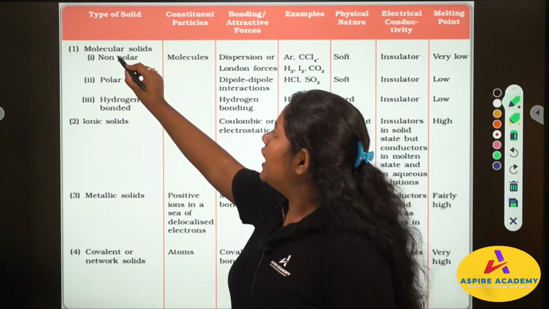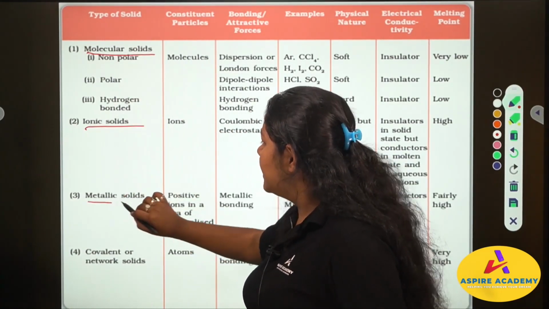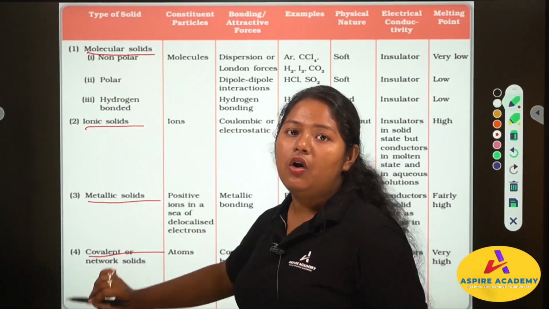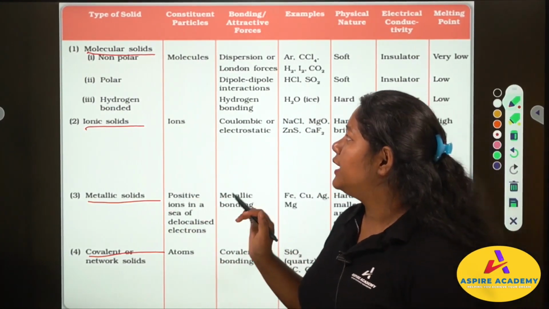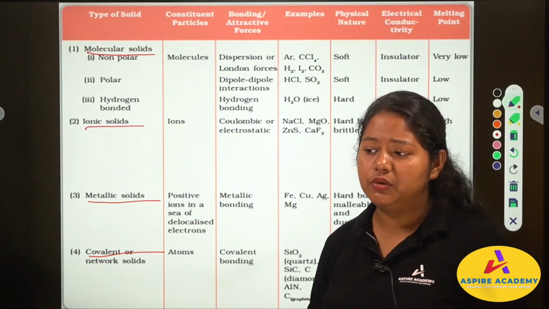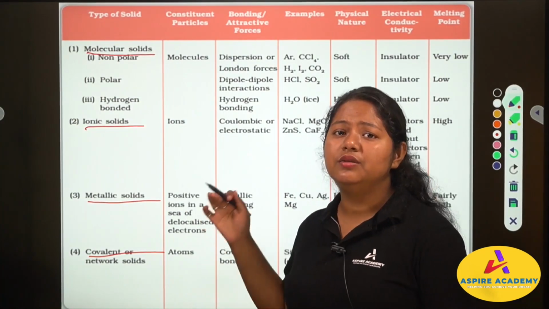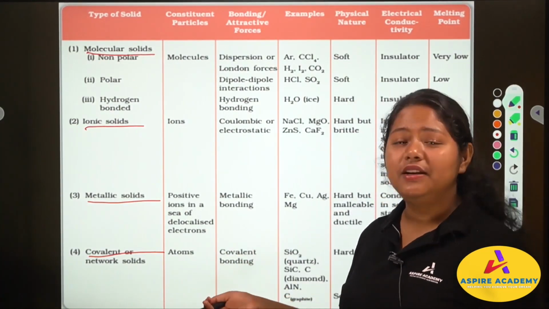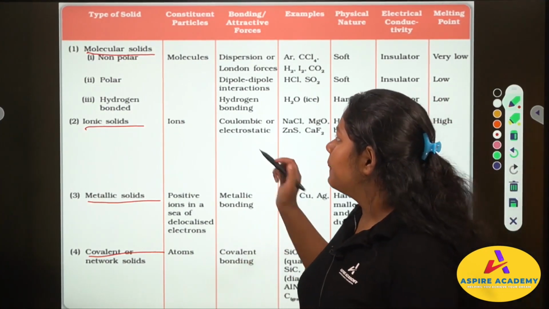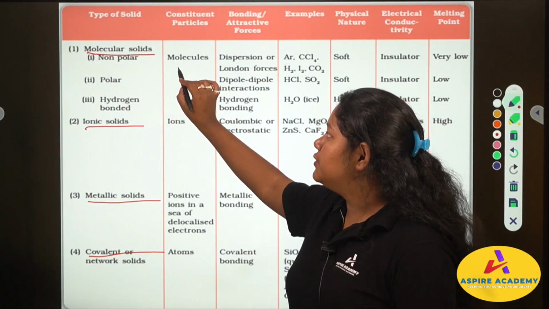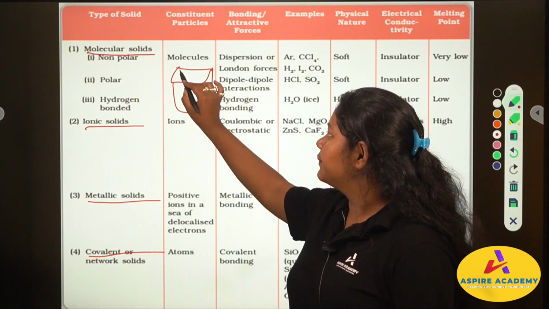Like I said, there are molecular solids, ionic solids, metallic solids, and covalent or network solids. Now in molecular solids, what is the constituent particle? Molecules. H2O, CO2, these are molecules. I hope you know the difference between molecules, atoms and all these things. These are the very basic things taught in the first chapter of your class 11th. This is the solid that we have.